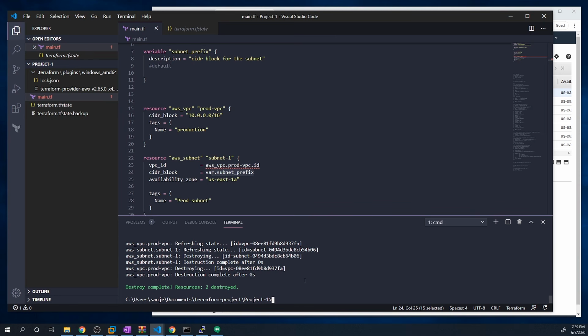Now let me show you guys how to assign a value to a variable through a command line argument. If we're going to do a Terraform apply, we can also do a -var and then set a value for a variable. So we're going to reference this subnet underscore prefix variable. So we'll do subnet underscore prefix, and then we can set it to whatever value we want. So I'm going to do the 10.0, let's do 100.0/24.